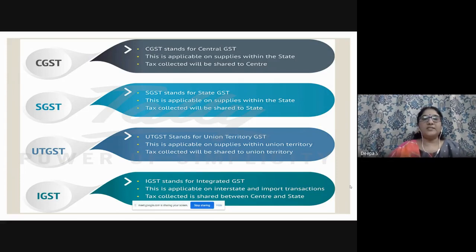Under CGST, the tax collected will be shared with the central government, right? SGST tax collected will be shared with the state, and union territory GST will be shared with the union territory. Integrated GST is applicable on interstate transactions, when goods go from state to state, and on import transactions. Tax collected is shared between center and state. So if you know the expansion, the meaning, and who all share, that is enough for the MCQs.